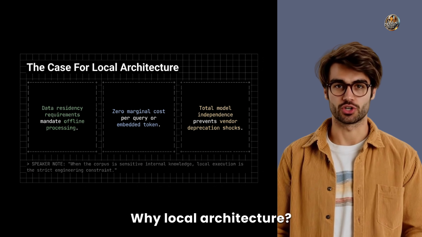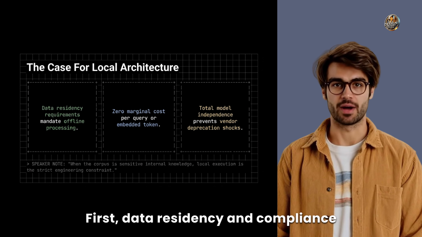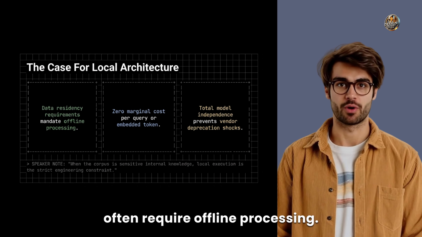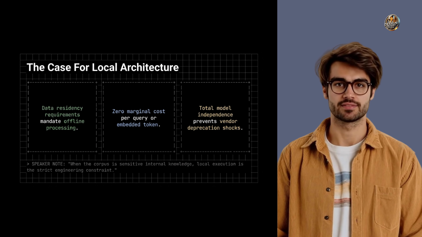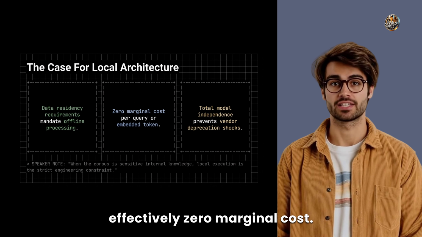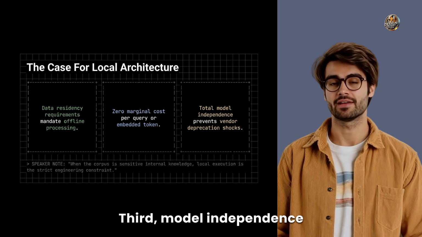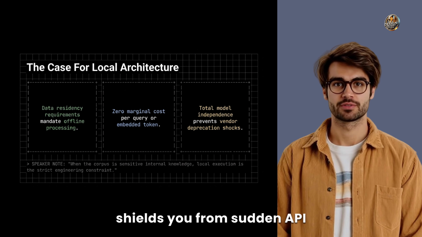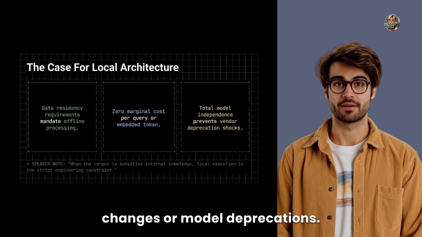Why local architecture? First, data residency and compliance often require offline processing. Second, once deployed, local queries and embeddings have effectively zero marginal cost. Third, model independence shields you from sudden API changes or model deprecations.